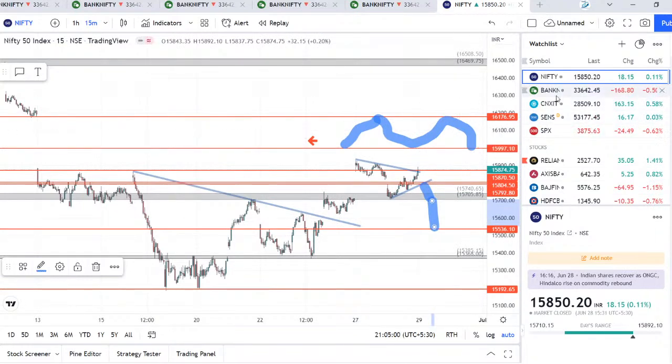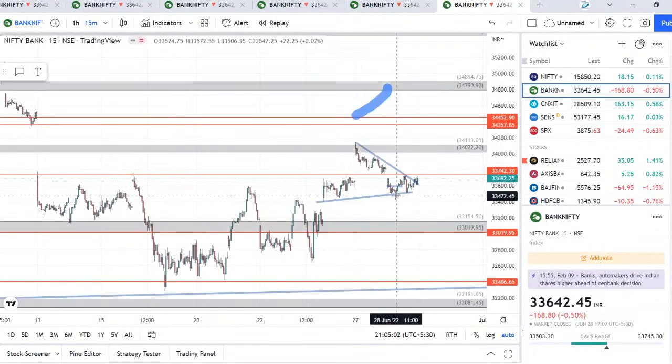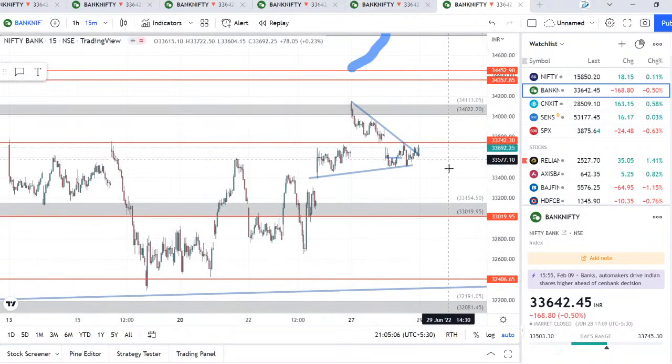Let's look at the Bank Nifty chart, how it's going to react. If you look at the chart, it was trying to break this 33,700 to 740 level. Tomorrow, if it opens above this level, there is a chance it can again touch the 34,000 level on the positive side.